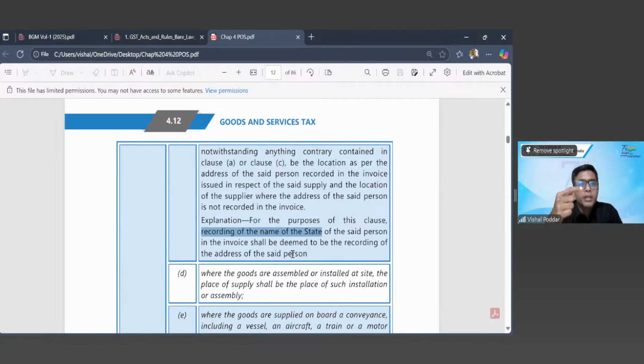Now, when you are buying the tire, obviously the person is preparing an invoice. Generally for high value transactions, they prepare an invoice. Even if you mention the name of the state, that boss, I am from Haryana, even if he writes Haryana, then the place of supply will be Haryana. That is the address recorded on the invoice. And the explanation clarifies, address does not mean full address, even recording the name of the state is enough. So he will write your name, Harsh Mishra, and he will write Haryana. That's it. The place of supply is Haryana. But if nothing is mentioned, then the place of supply will be Delhi. That is the location of the supplier.